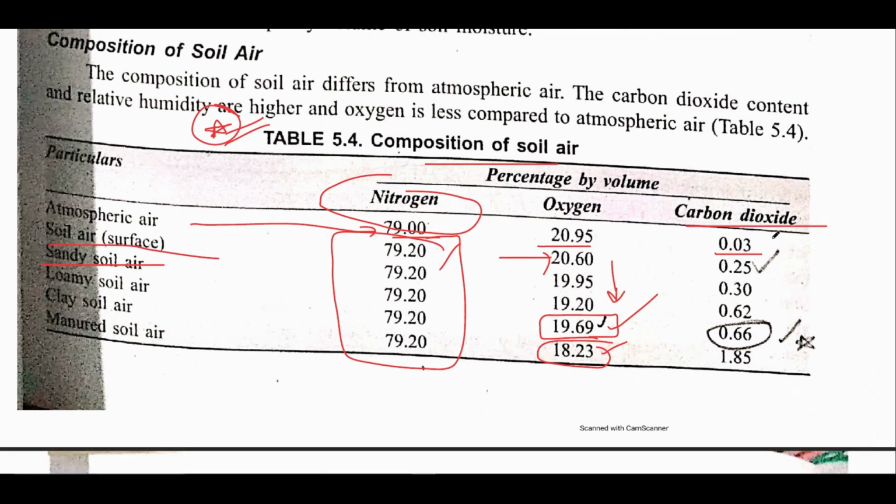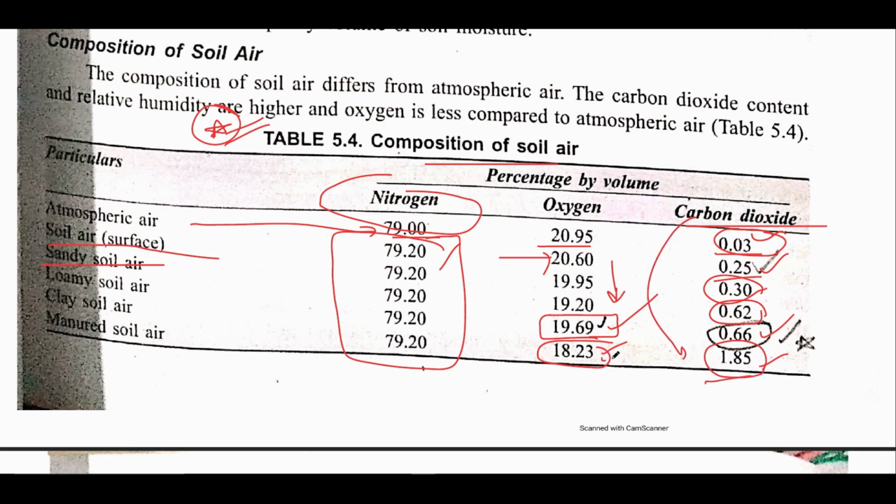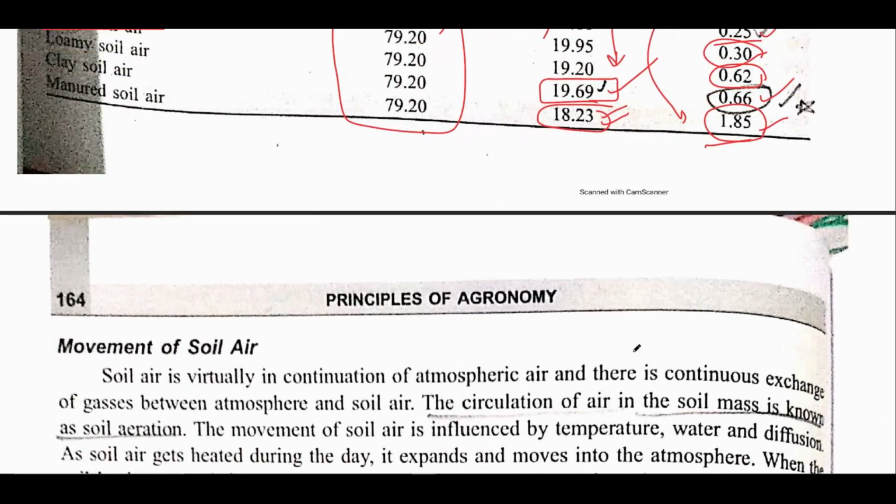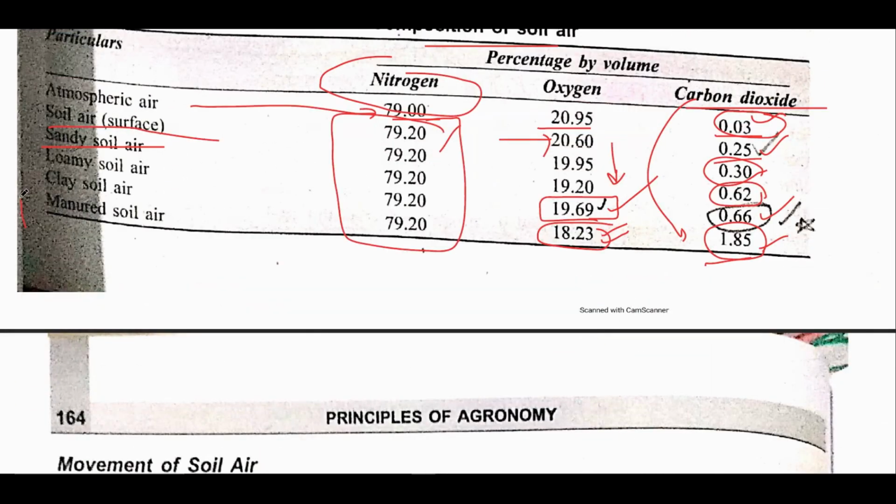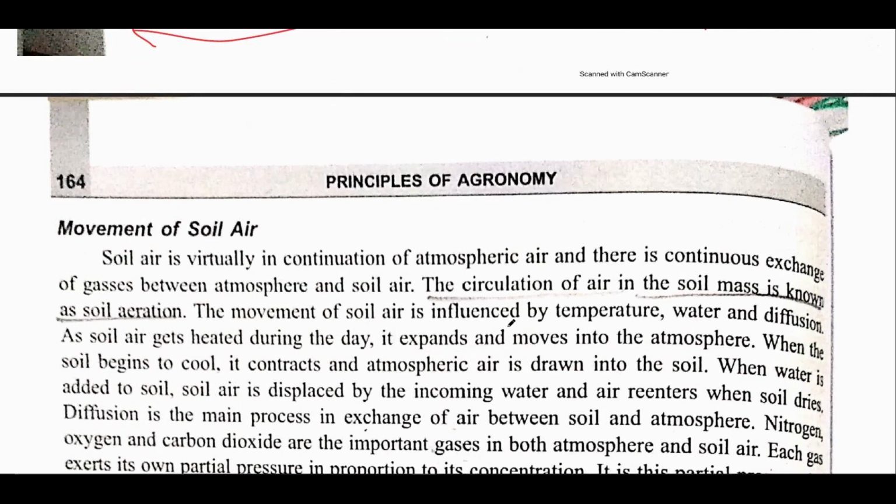All right, after that the same is with carbon dioxide. We know that in the atmosphere it is 0.03. The important part is that on the surface of the soil it is 0.25, in sandy soil it is 0.3, in loam it is 0.62, in clay it is 0.66, and for manure it is 1.85. This means the highest amount of carbon dioxide is present in manured soil, while the least oxygen is in manured soil. Though a general layman would say that addition of manure would lead to an increase in oxygen, it is not so.